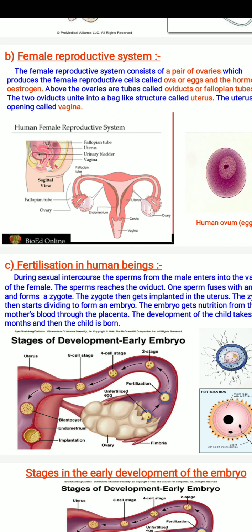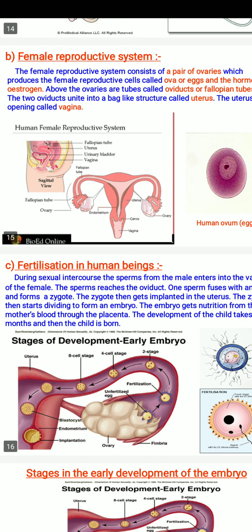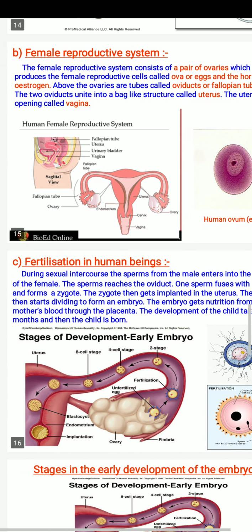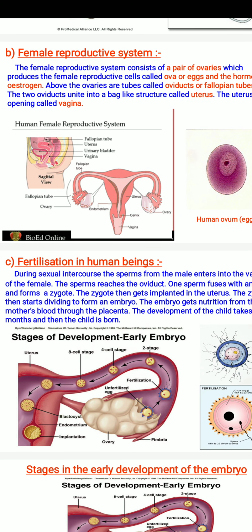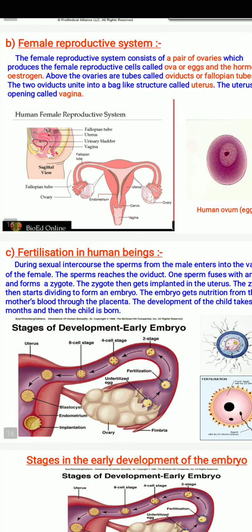Now move to the actual process of fertilization. During sexual intercourse, the sperms from the male enter into the vagina of the female. The sperms reach the oviduct. One sperm fuses with an egg and forms a zygote. The zygote then gets implanted in the uterus. The zygote then starts dividing to form an embryo.